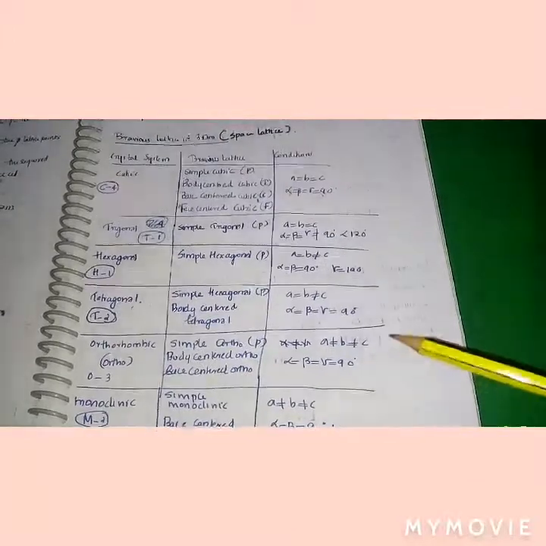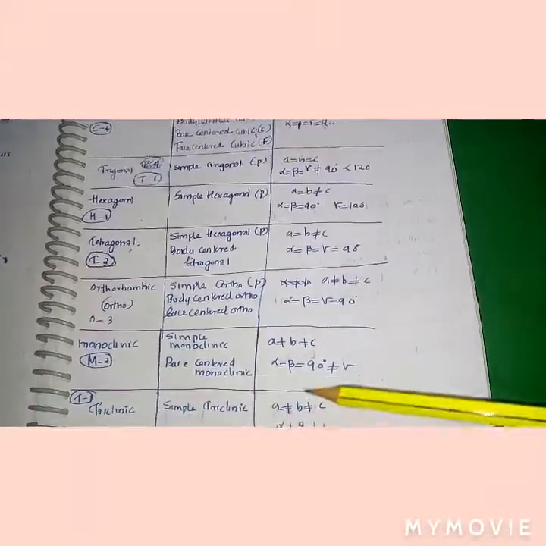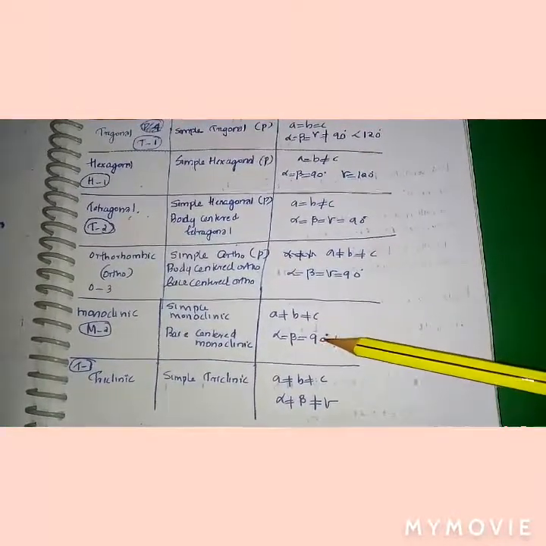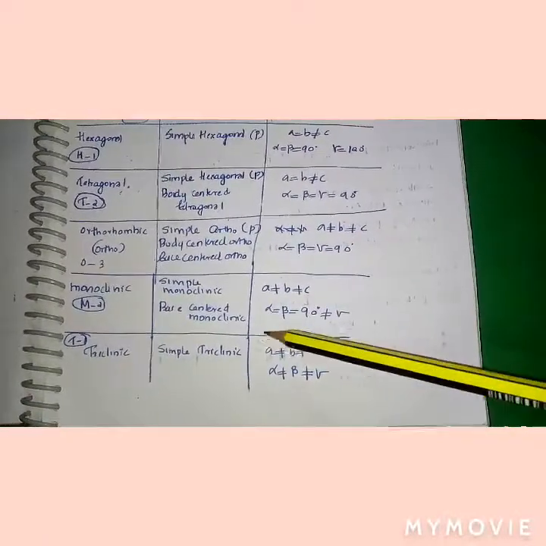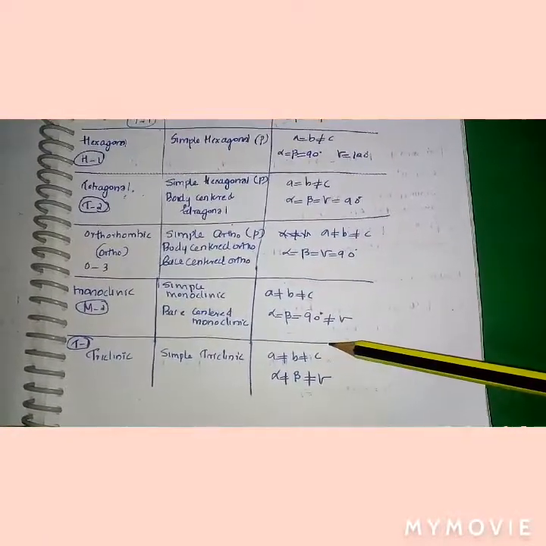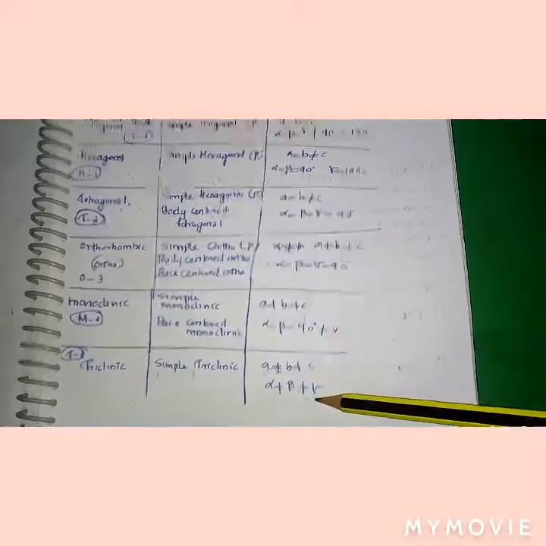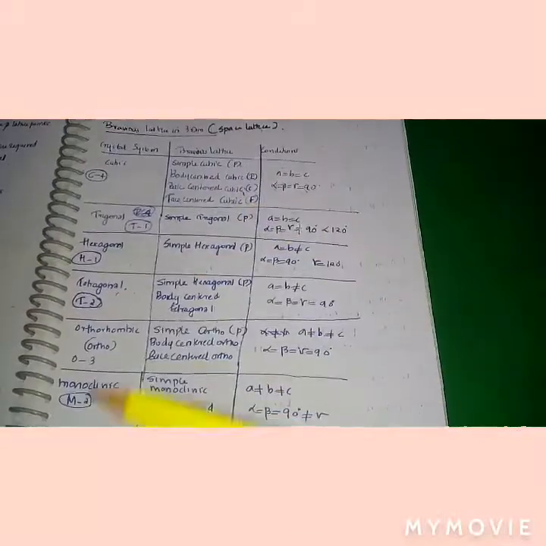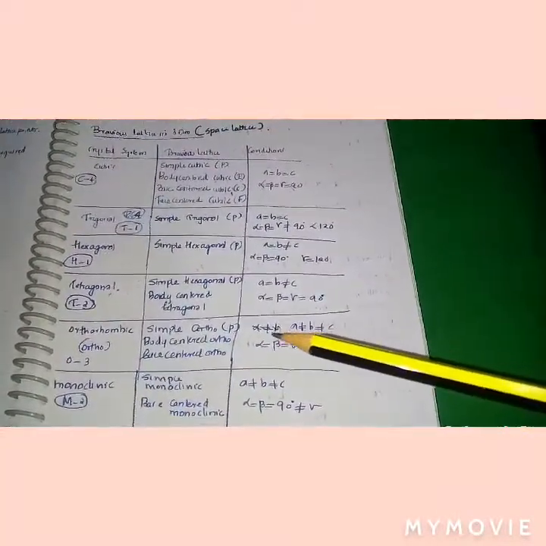For orthorhombic, a not equal to b not equal to c, alpha = beta = gamma = 90 degrees. For monoclinic, a not equal to b not equal to c, alpha = beta = 90 degrees, not equal to gamma. And triclinic, a not equal to b not equal to c, and alpha not equal to beta not equal to gamma. These are the properties of the crystal systems, so you should remember the Bravais lattices in three-dimensional systems.